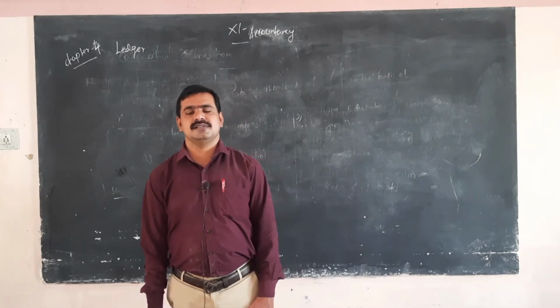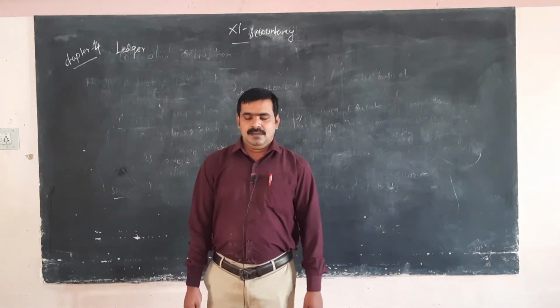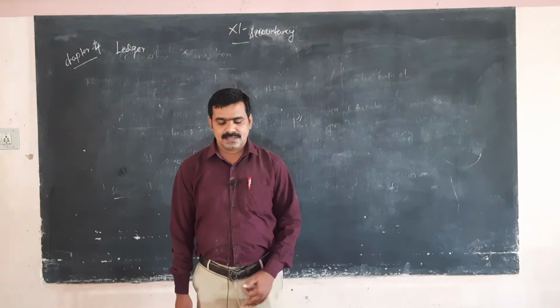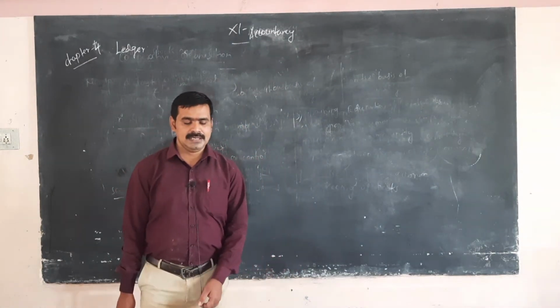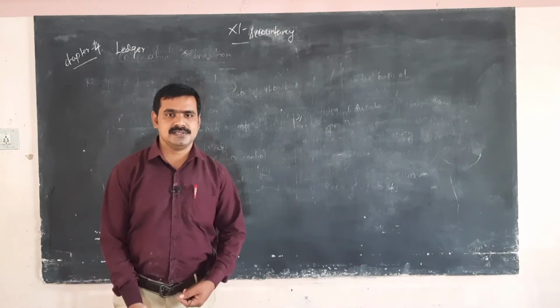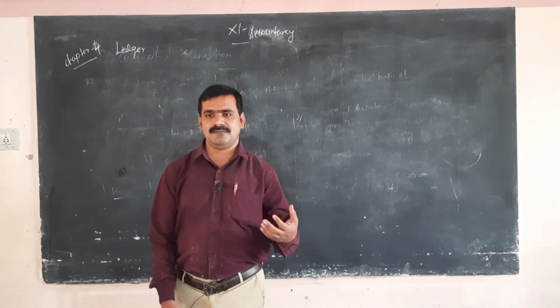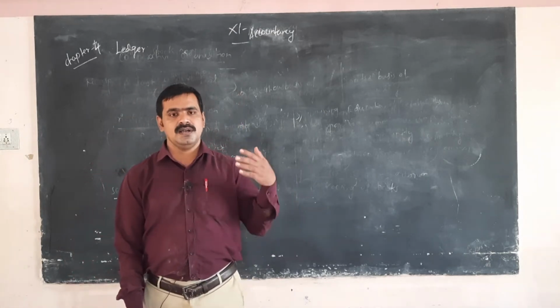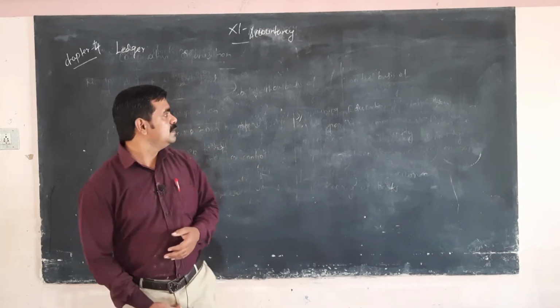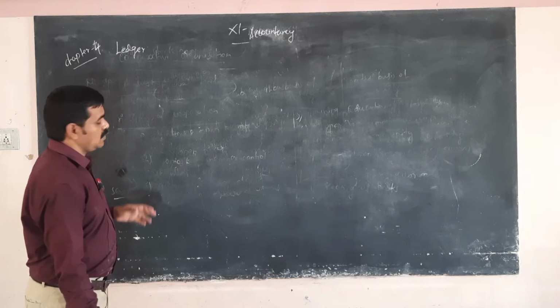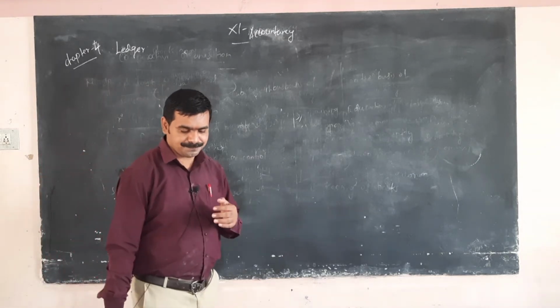Today we are going to discuss accountancy, chapter number 4, sum number 8. We all discussed up to sum number 7. The last video covered sums 4, 5, and 6. In this video we are going to see sum number 8.